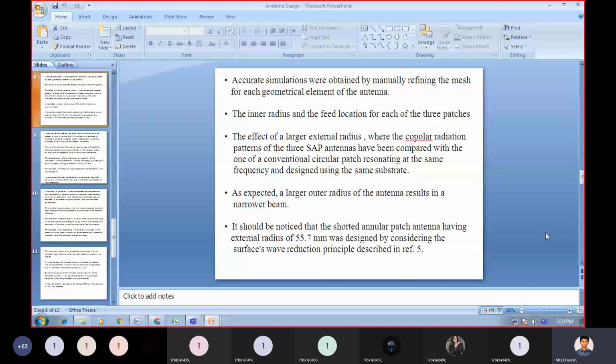Accurate simulations were obtained by manually defining the mesh for each geometrical element of the antenna, the inner radius and the feed location for each of the three patches.